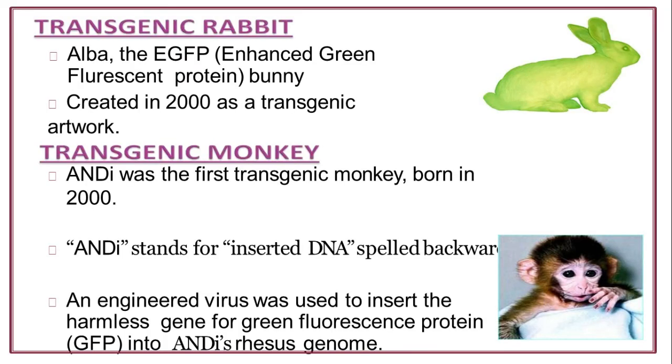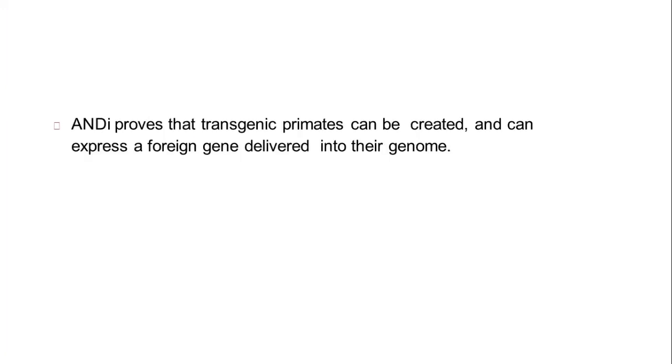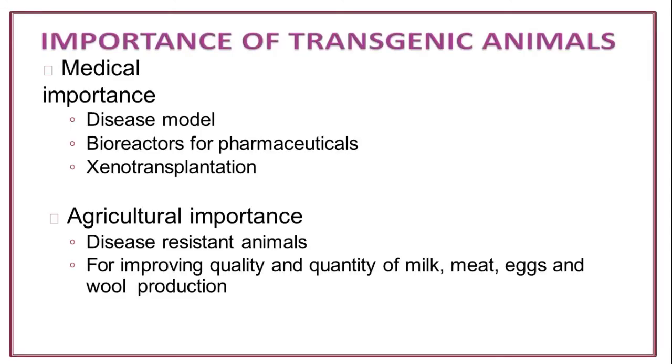Next is transgenic rabbit, Alba, the enhanced green fluorescent protein bunny. This is a green, you can say fluorescent, rabbit that was produced in 2000 as a transgenic artwork. Transgenic monkey, Andy was the first transgenic monkey, born in 2000. Andy proves that transgenic primates can be created and can express a foreign gene delivered into their genome.